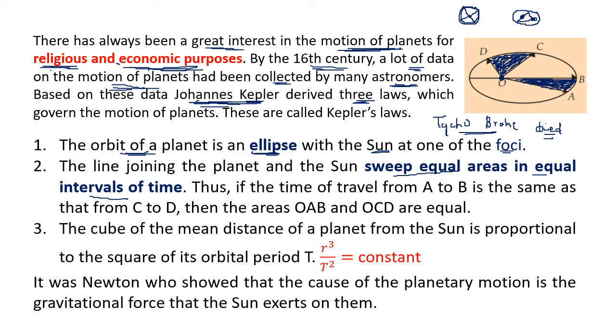The second law states that the planet will sweep equal areas in equal intervals of time. It means when it goes from C to D, the area it sweeps is the same as when it goes from A to B. When it goes from A to B and when it goes from C to D, the area is the same in the same intervals of time. Means in the same time, same area.